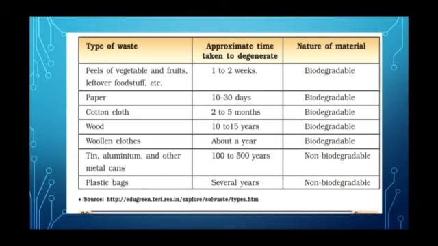Now you can see in the tabular column, type of waste and approximate time taken to decompose is given. For peels of vegetables and fruits, it will take 1 to 2 weeks to decompose. Paper 10 to 30 days, cotton cloth 2 to 5 months, wood 10 to 15 years, woolen cloths about a year, tin, aluminium and other metal cans will take 100 to 500 years to decompose, whereas plastic bags take several years to decompose.